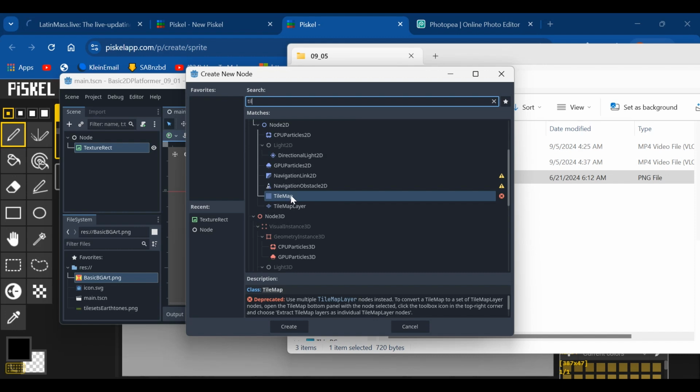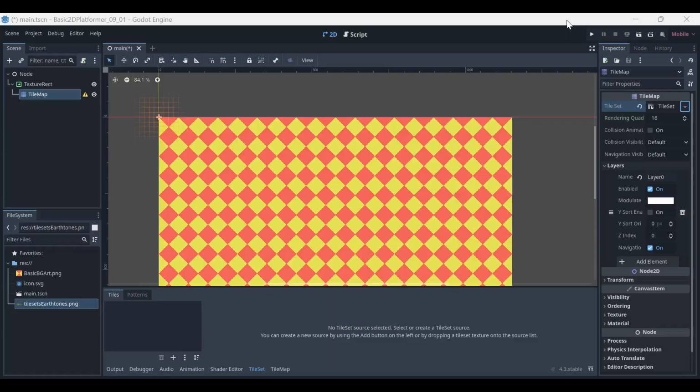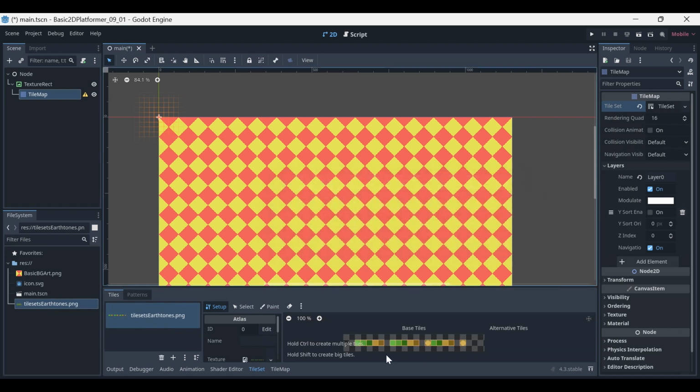Tile map. Node 2D, TileMap. There we go. Alright, so over here where it says tile set, you can create a new tile set, and then we're going to go to the tile set section here, and we should be able to drag ours in. And it should be all set. So it's all configured to that 16 by 16 block, and we'll continue from there next time.